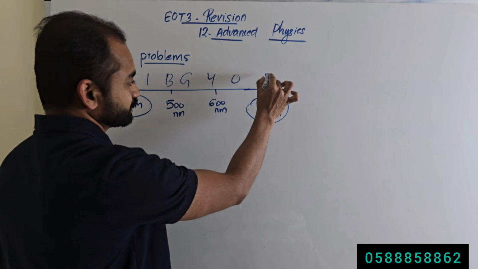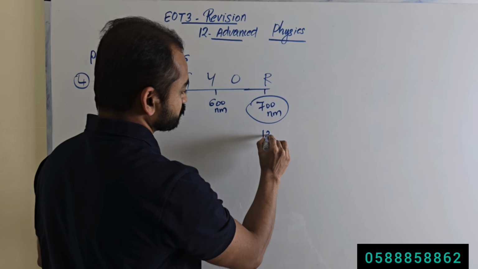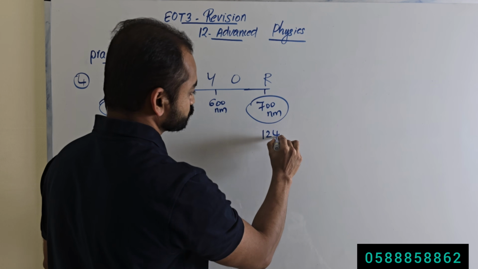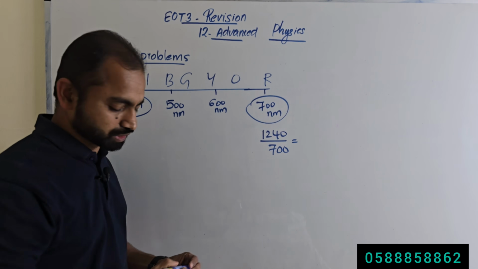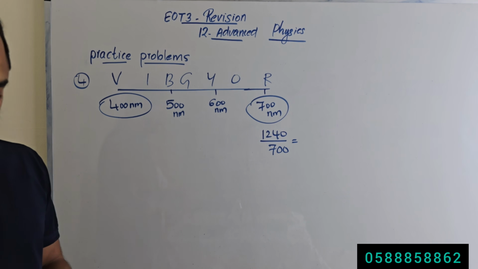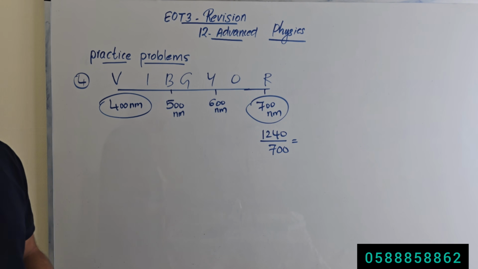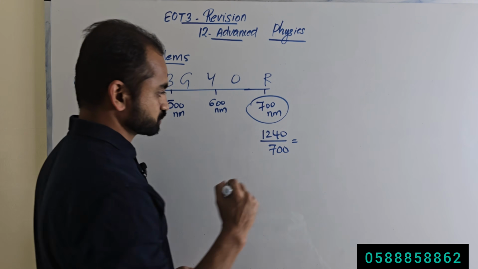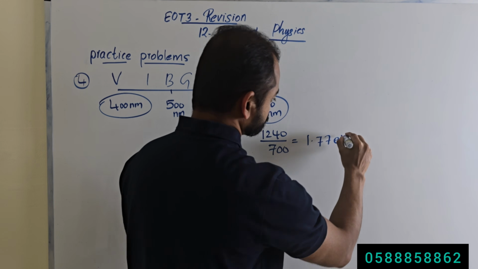So what is the energy of this red color light? Energy of red color light we can calculate like this: 1240 divided by wavelength 700. How much? 1240 divided by 700 equals 1.77 electron volt.